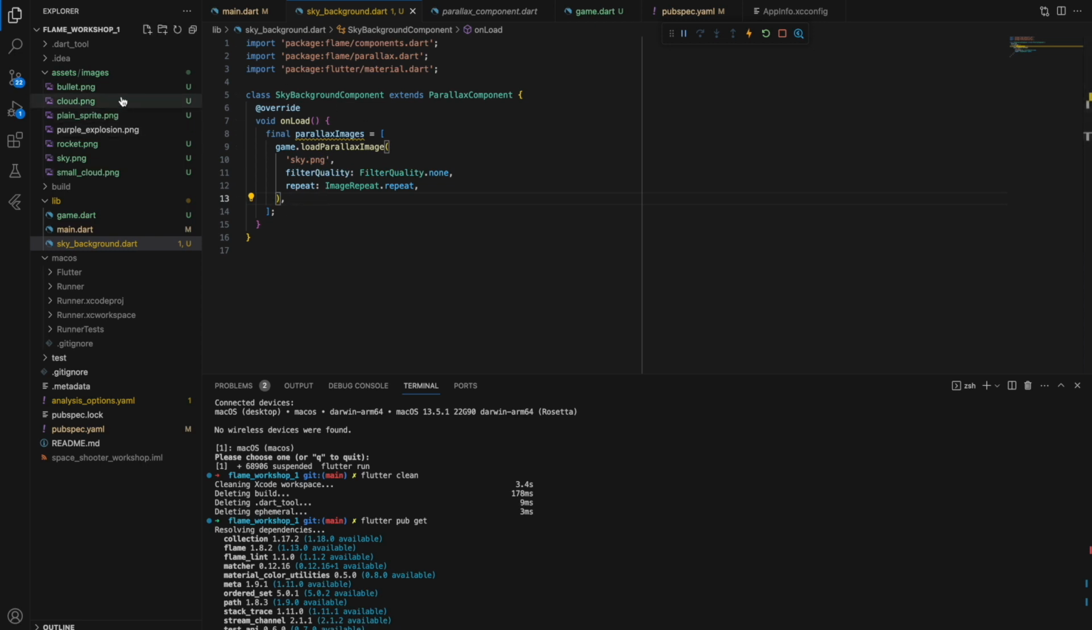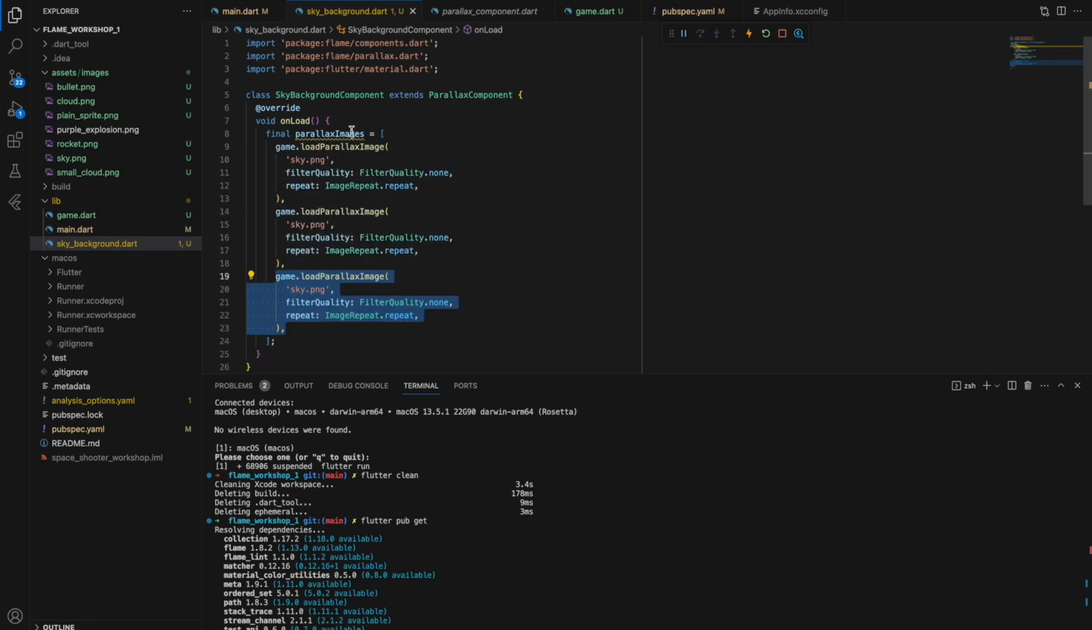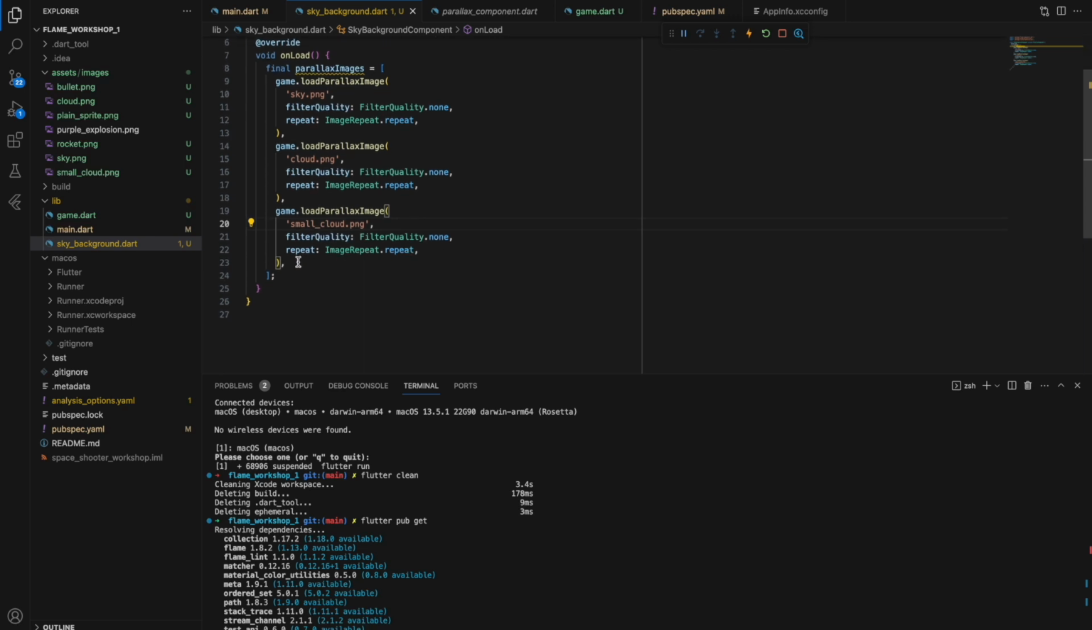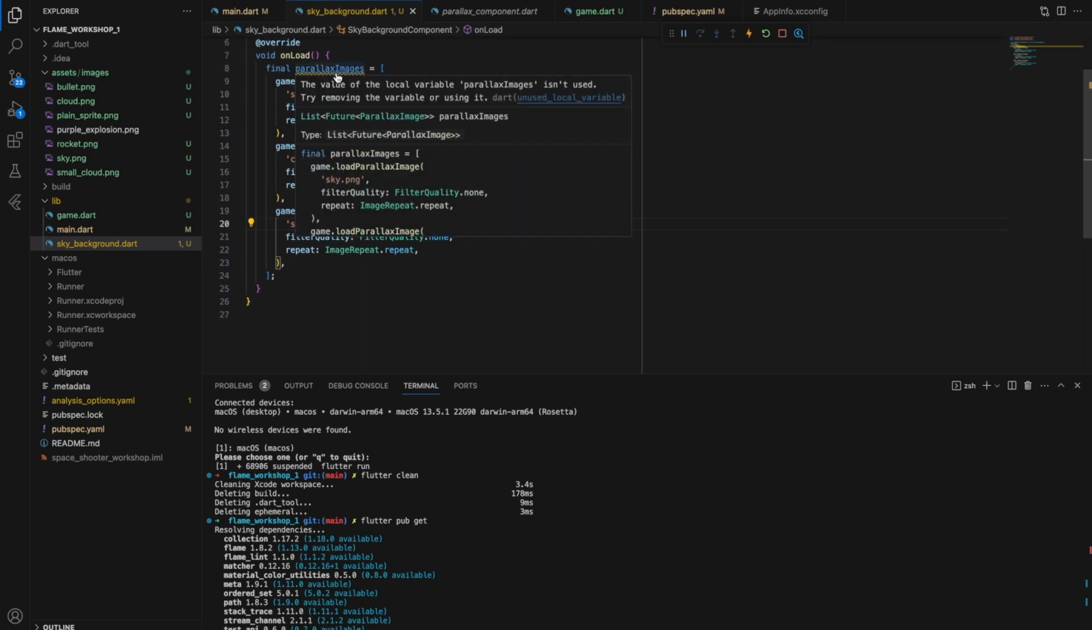But we also have other things here, because the parallax effect doesn't work with only one single image. We basically need to add more images, and I'll just copy paste this sky PNG, but we would need the cloud now, cloud PNG and small cloud PNG. Okay, perfect.